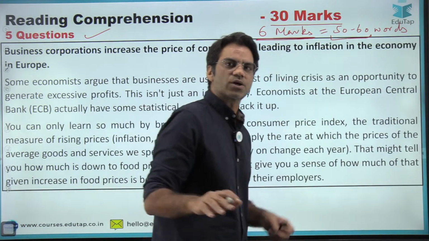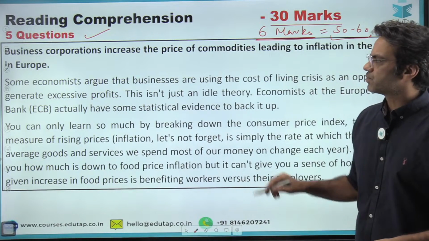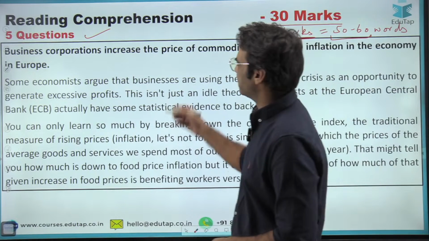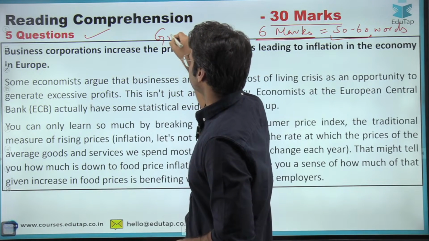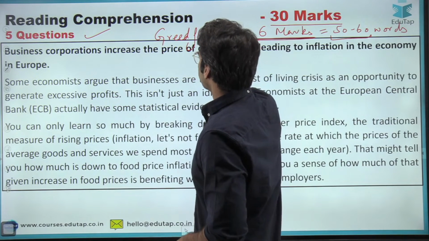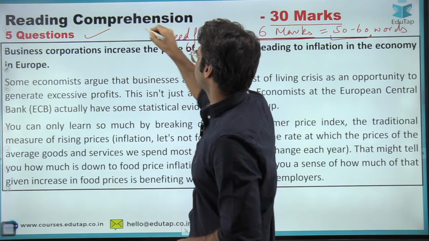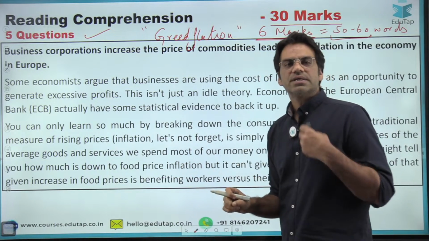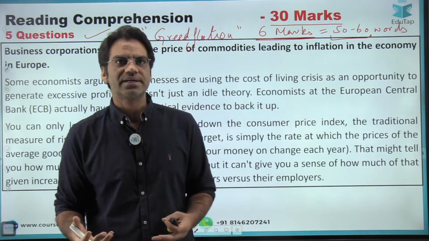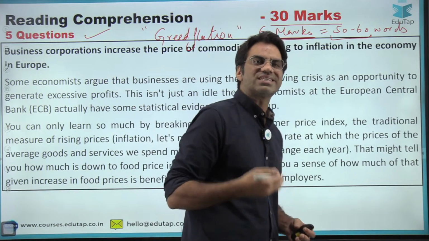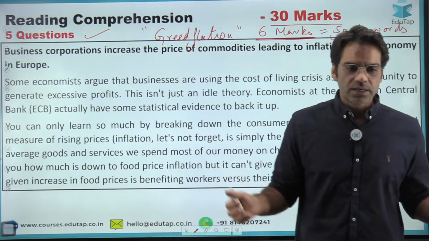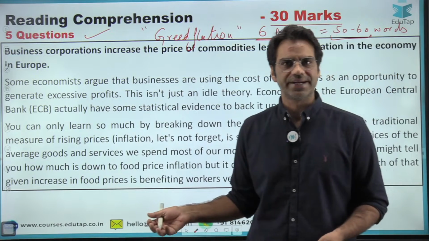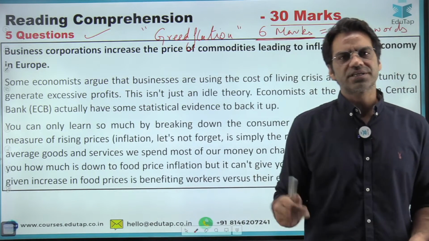So, okay, let's discuss reading comprehension now, guys. Now, the topic for reading comprehension was business corporations increasing the price of commodities, leading to inflation in the economy in Europe. Basically, the passage was about greedflation. This may not be the exact passage, but it is based on the same topic. They've coined a name calling it greedflation, where companies are consciously increasing the price of commodities to earn more profit, and that is actually leading to inflation in some countries like in Europe, right? So that was the topic for reading comprehension, and there were 5 questions.